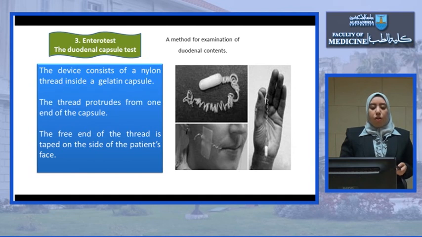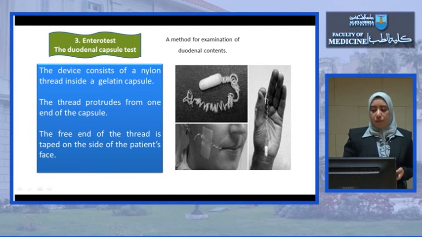The third direct test is the Entero test, the Entero test capsule or duodenal capsule test. This is a method for examination of the duodenal contents. As we already said, the habitat of the Giardia parasite is in the duodenum and upper duodenum. We can use this device to examine the duodenal contents. The device consists of a nylon thread and a gelatinous capsule. The patient swallows the capsule, and the thread, which protrudes from one end of the capsule, is fixed to the side of the patient's face.